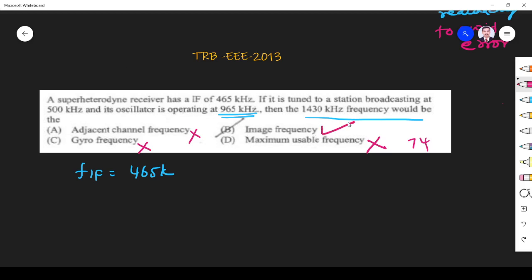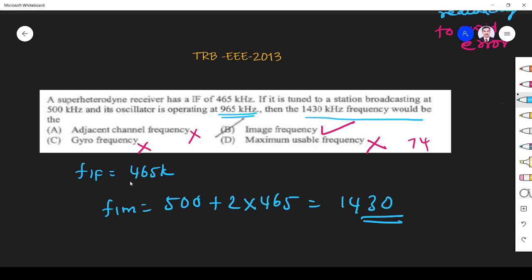So the option is B. Image frequency F image is equal to FRF plus 2 FIF, where FRF is the tuned station at 500 and FIF is 465, which gives 1430. So 1430 kilohertz is the image frequency. No need to calculate this; you can write it directly because the other three are not there in a superheterodyne receiver. I just did it to prove it.